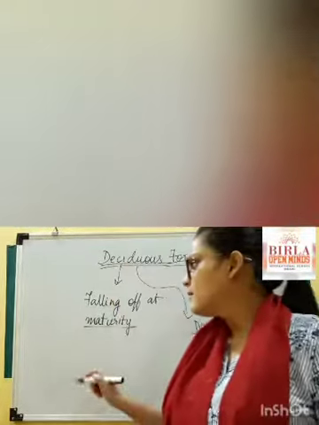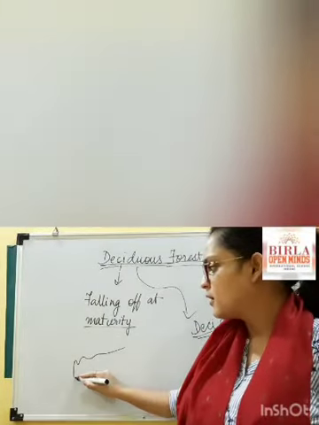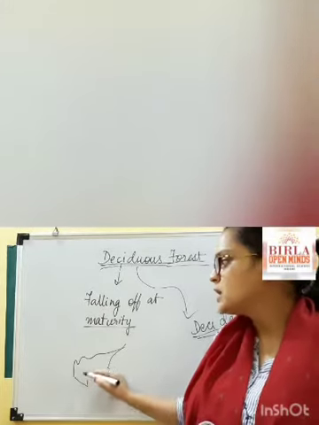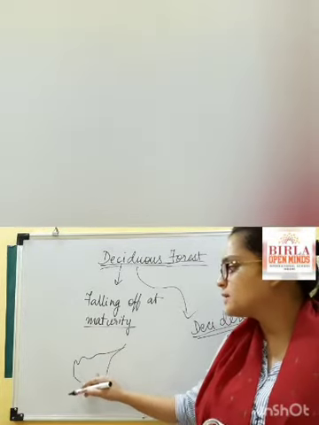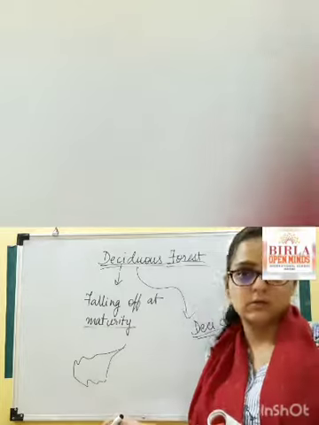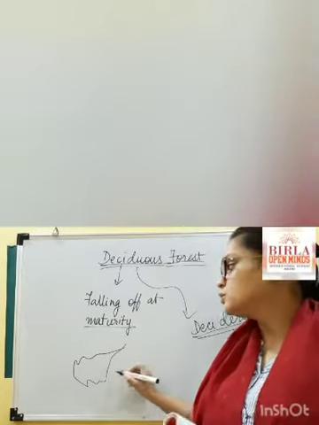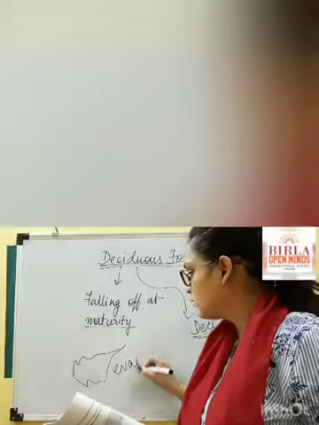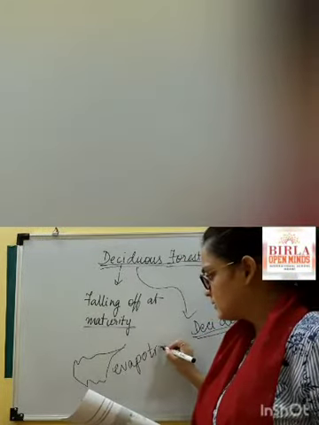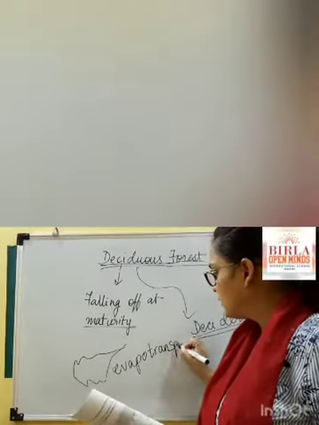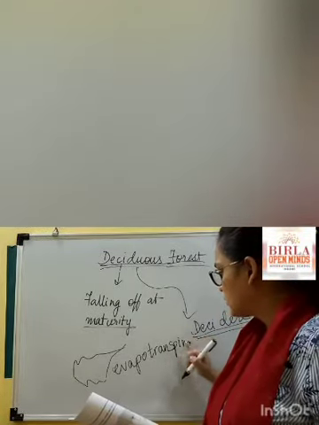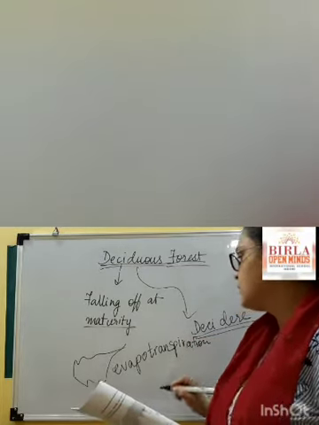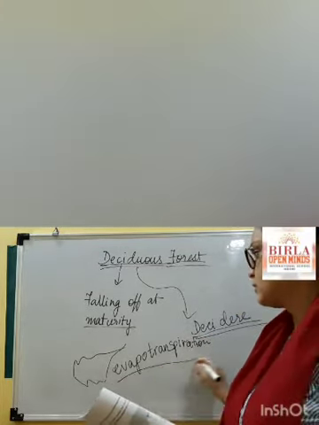Because the leaves are very broad, they tend to lose a lot of water due to evapotranspiration.